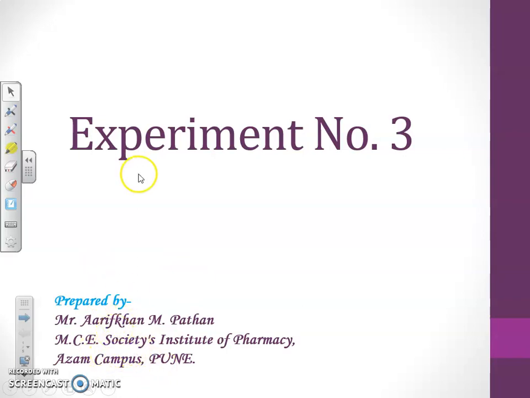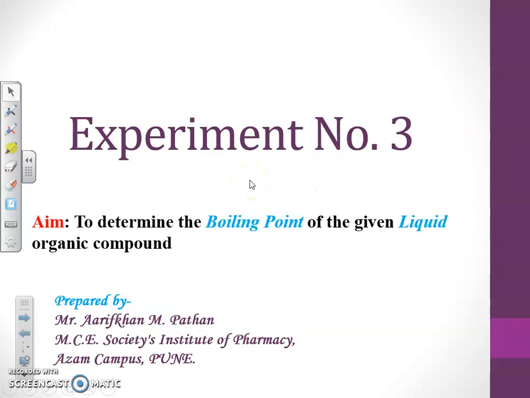In this part, we are going to deal with experiment number 3. Now, the aim of our experiment number 3 is to determine the boiling point of the given liquid organic compound. In experiment number 2, we had studied the melting point of a given solid organic compound. Now, in this experiment, we have to determine the boiling point of the liquid organic compound.